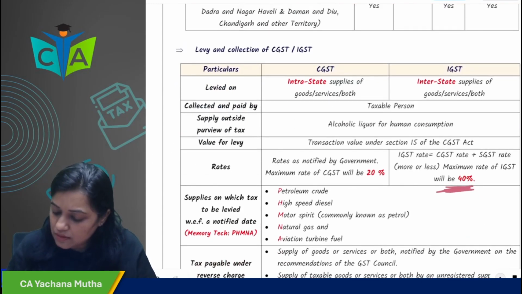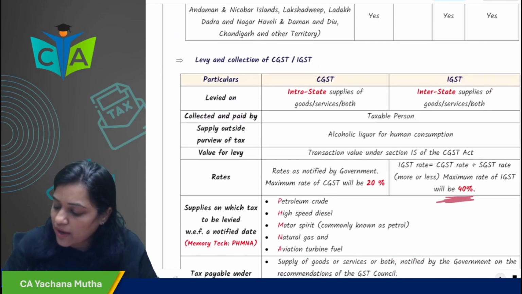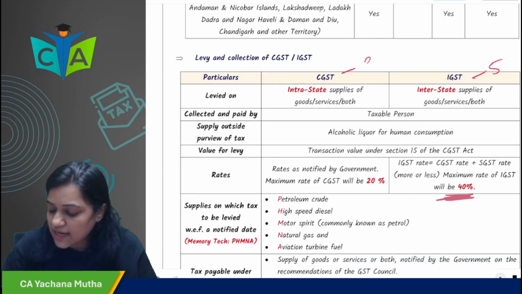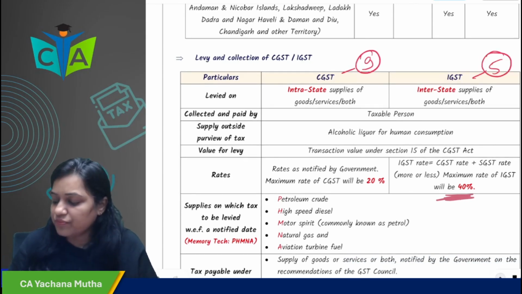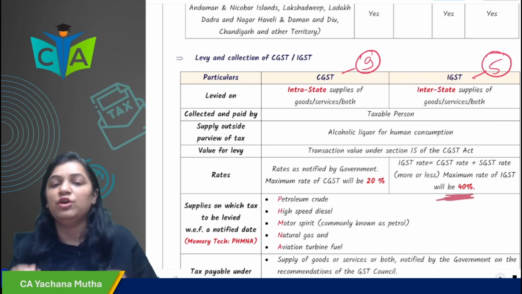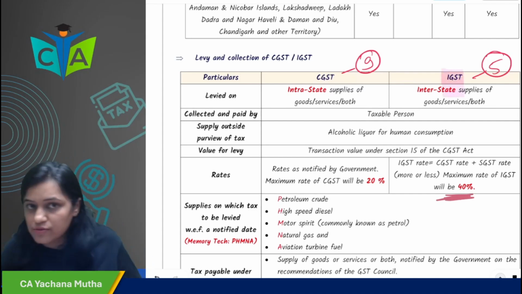Now, you remember we have discussed two sections. One was section 5 of IGST Act, and the other was Section 9 of CGST Act. The levy of CGST is governed by Section 9 of CGST Act. The levy of IGST is governed by Section 5 of IGST Act 2017.